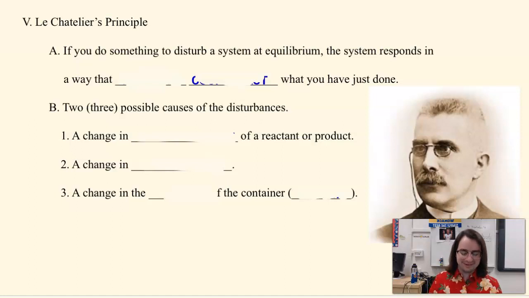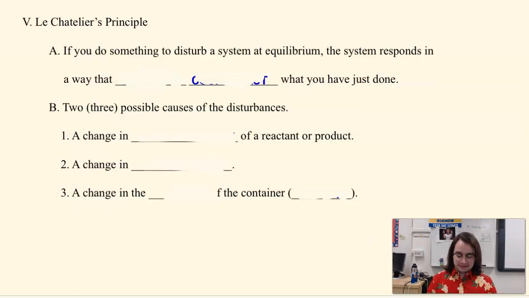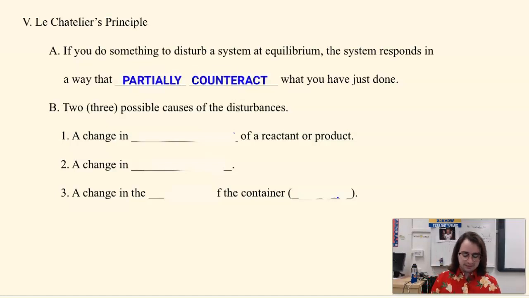All right. So, Le Chatelier's principle tells us that if we do something to disturb a system in equilibrium, the system responds in a way that partially counteracts what you have done. This is a key word here, partially counteracts. It means that it does not counteract it completely, but it does what it can to reset the change.